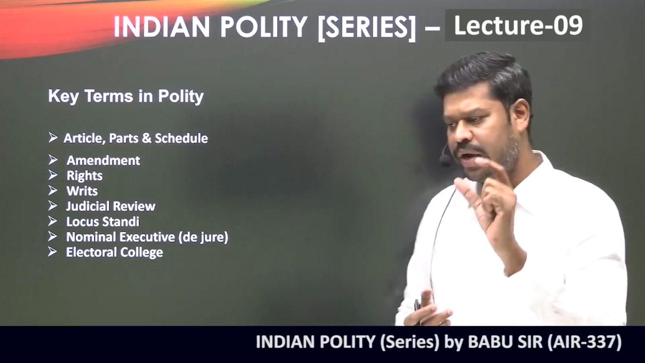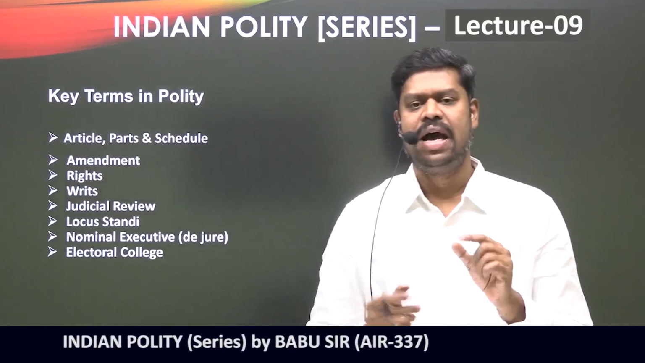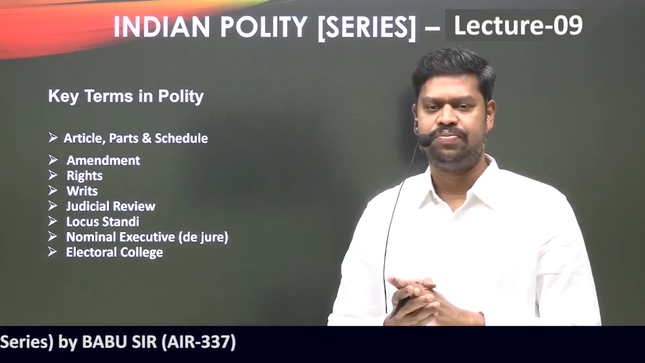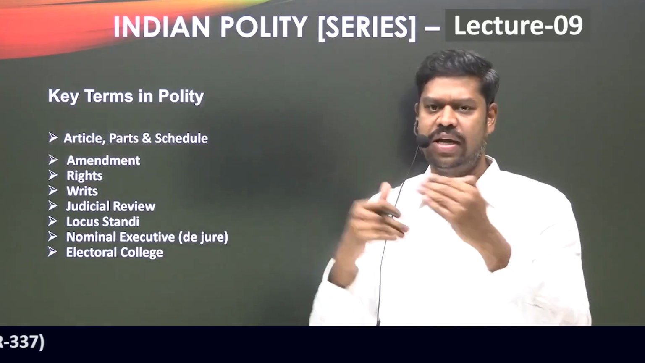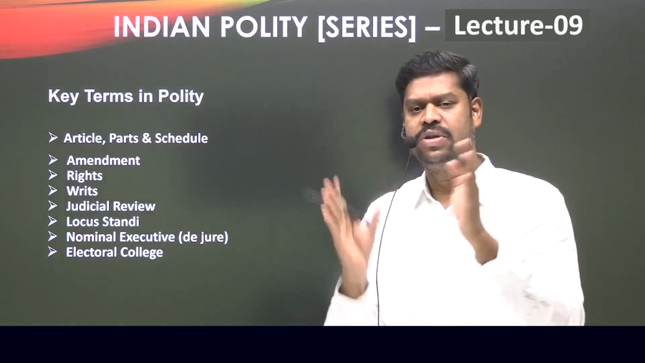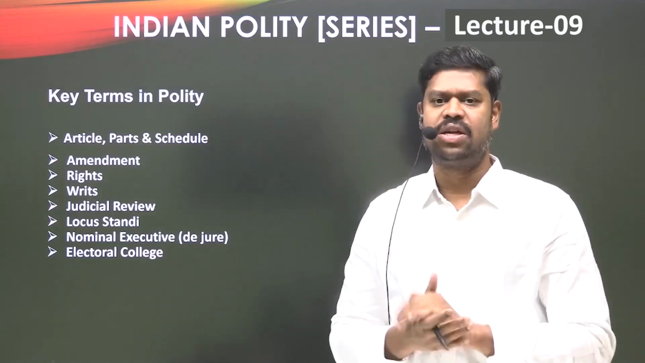So if you see, every single article is a specific rule, and a part is a collection of rules which deal with a specific matter. A part deals with a set of rules which are related to one another. So for example, Articles 1, 2, 3 and 4 are clubbed under what is called Part 1, and they all deal with a specific set of matter.